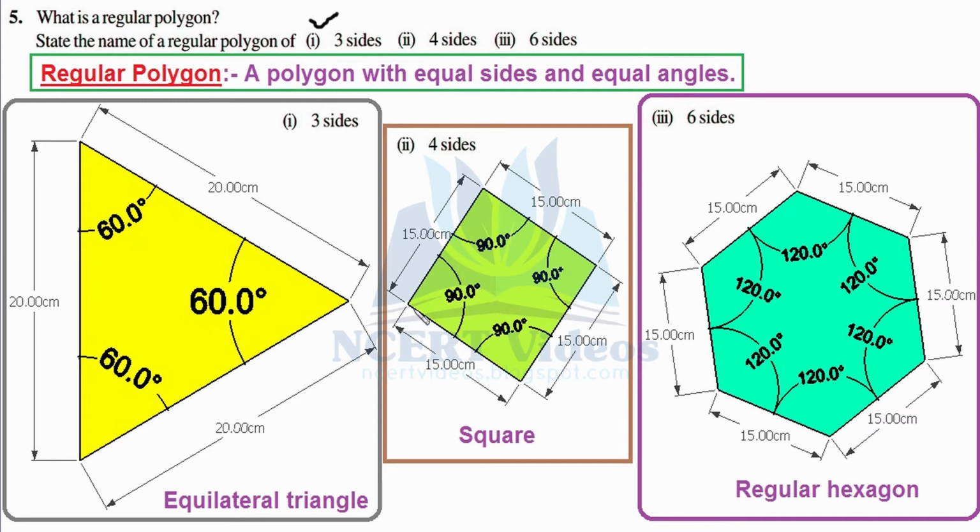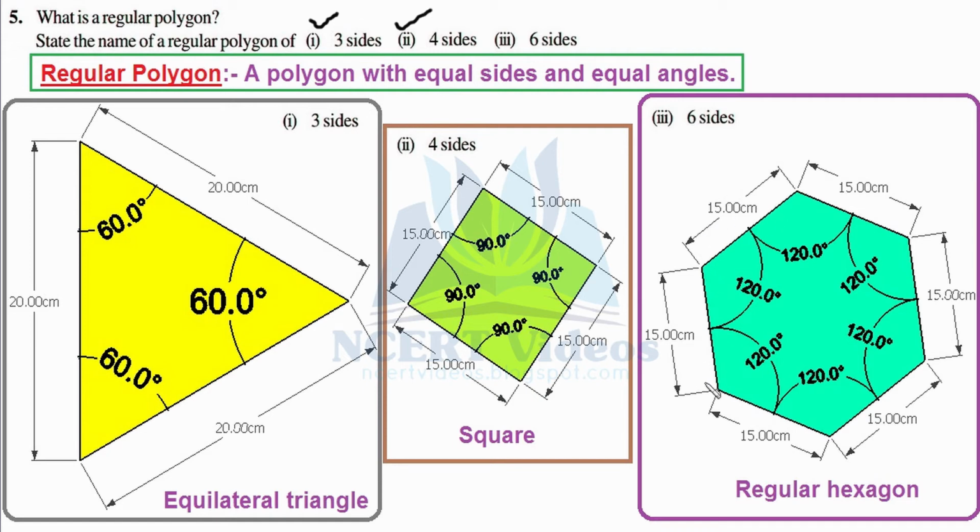So we have considered our square, that is our regular polygon, having each side equal to 15 centimeter. So each side is equal to 15 centimeter and each angle is 90 degrees. In this way, we have named the 4-sided regular polygon which is square. Final part, we need to name a regular polygon having 6 sides. So we constructed a regular polygon having all its 6 sides equal to each other. In this case, we took it as 15 centimeter.